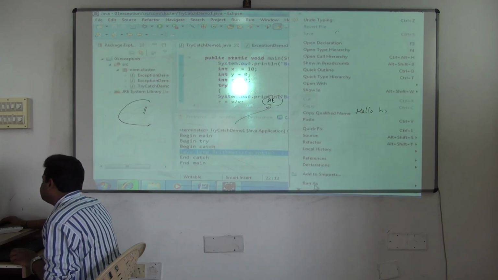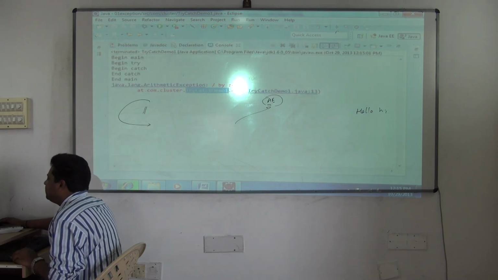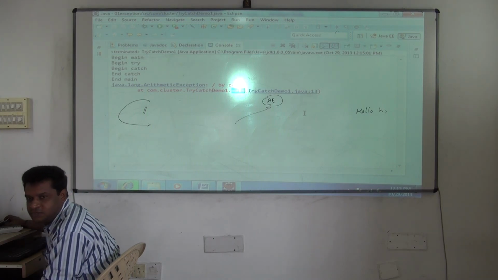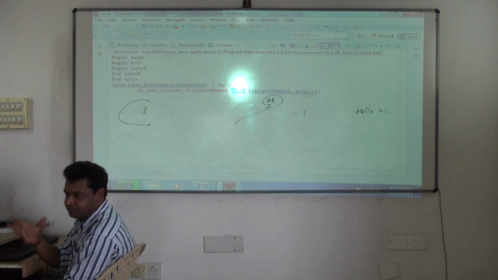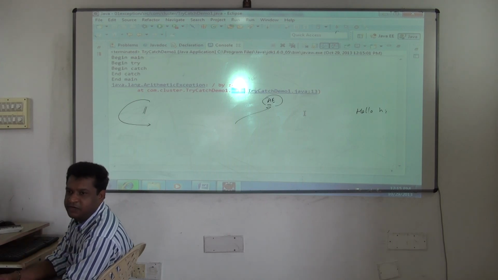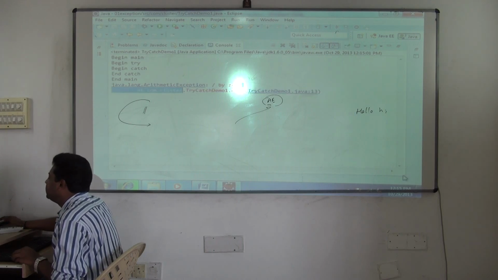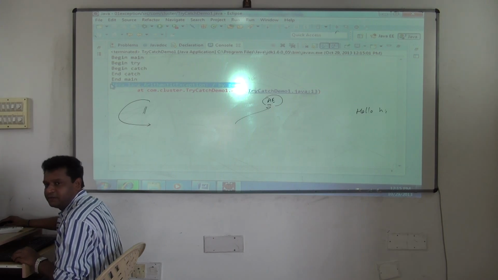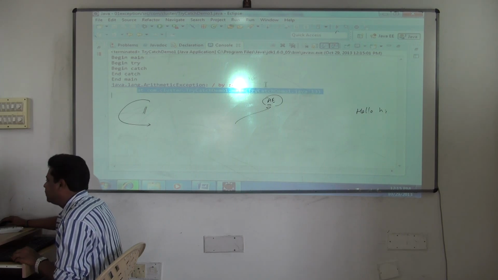See this. I'll run the program. It's telling the same output: divided by zero, the class name, the method name, which you are seeing, which was printed by what? The default handler of the JVM. If you don't handle the exception, the default handler of the JVM will catch it and call this method. Same message you are seeing. So if you want to get that same information in your program, just call e dot printStackTrace. Okay. So SOPE e will print only this much, and if you call e dot printStackTrace, it will print this much in full, from here to here.